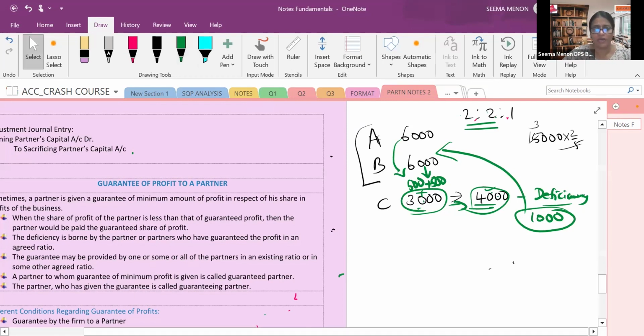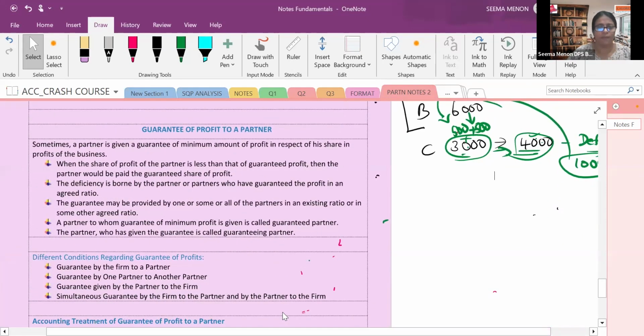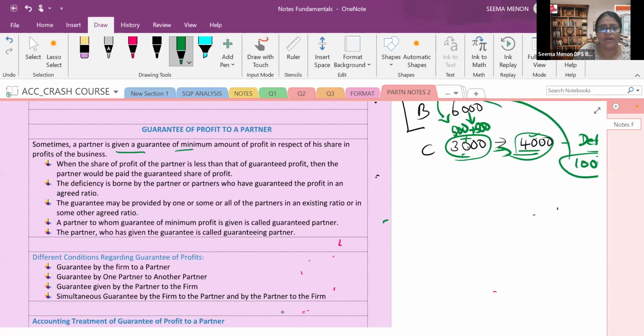So coming back to this theory part, you can see what I have mentioned here. Sometimes a partner is given a guarantee of a minimum amount of profit. In my example, which partner is given a minimum guarantee? C. Then what will be all the effects? When the share of profit of the partner is less than the guaranteed profit, the partner would be paid the guaranteed share. Look, it is 3,000, but he will be getting the guaranteed amount of 4,000. His share is less than the guaranteed profit, so he will get the guaranteed amount. Then there is a deficiency of 1,000 in our example.